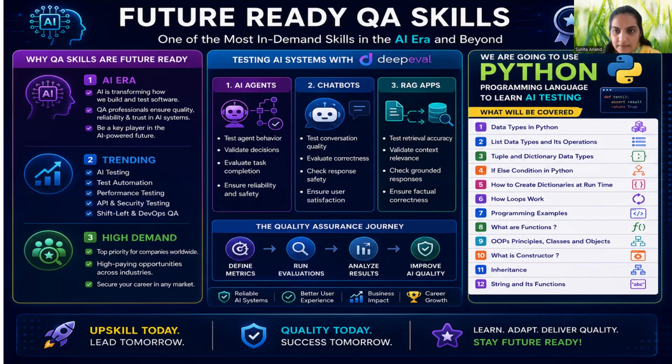So we have to learn how best we can evaluate our AI applications, and for that we would require the Python programming language. So let's upskill ourselves today going forward, and see how quickly we can learn and implement our testing strategies for AI applications. We are going to learn together.